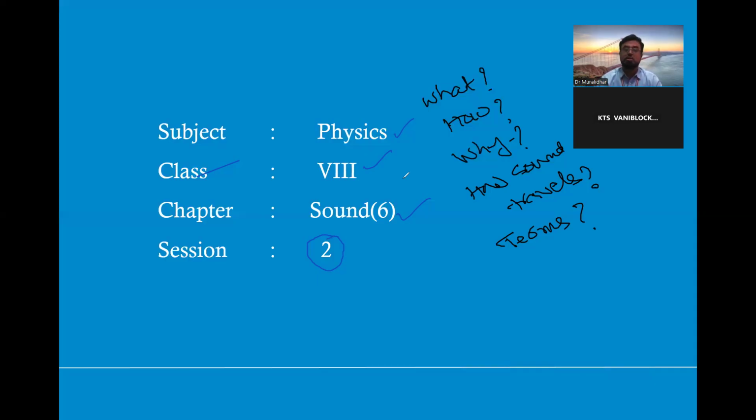Second question: vibration of the body. Sound is produced by vibrating bodies. Or to produce sound, a body must be in vibration. Without vibration, there is no sound. Then why is sound produced?